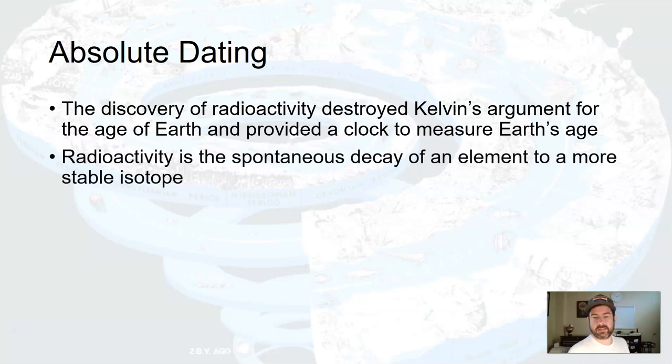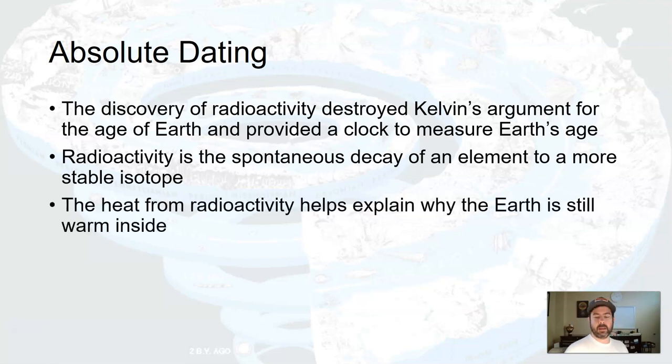So, radioactivity, so a little chemistry again. Radioactivity is the spontaneous decay of an element to a more stable isotope. More in just a little bit. When an atom decays from one element to another, usually heat is given off, which helps to explain why the Earth is still warm inside.